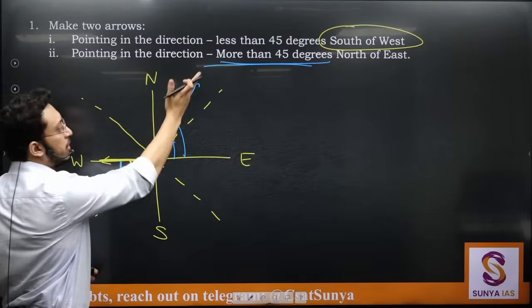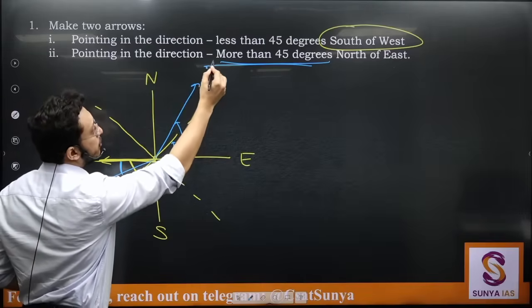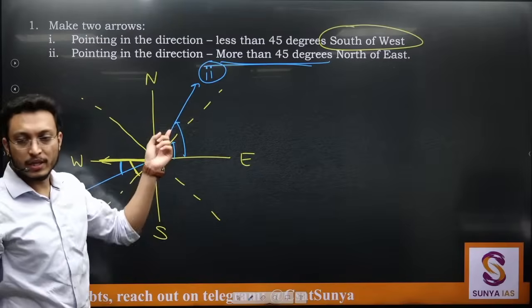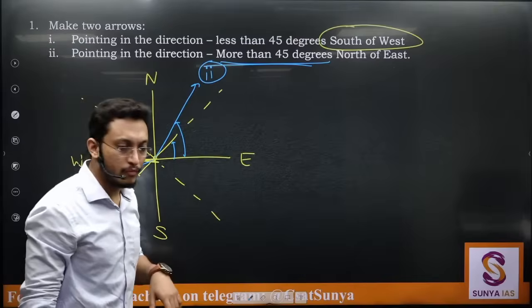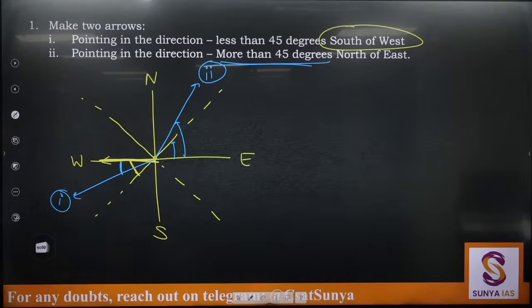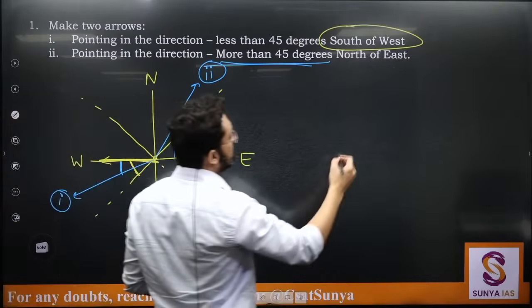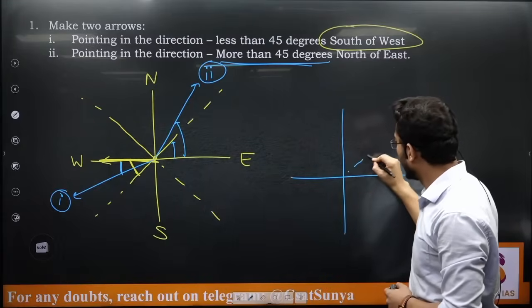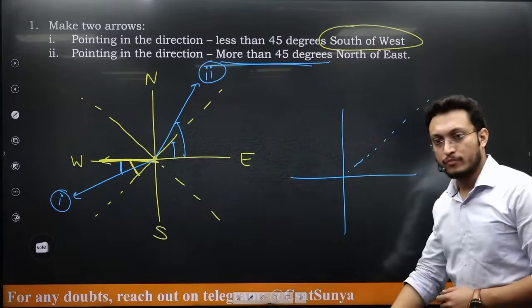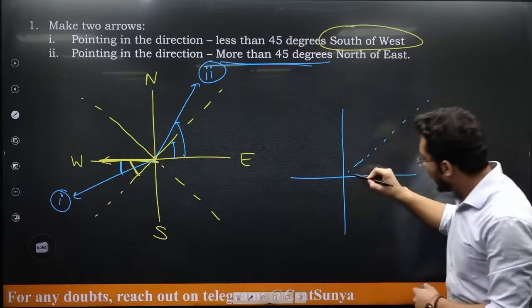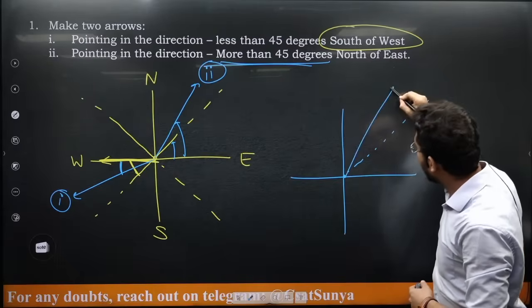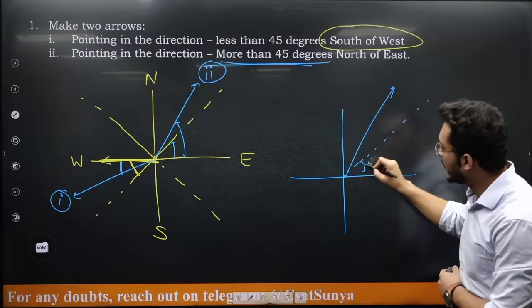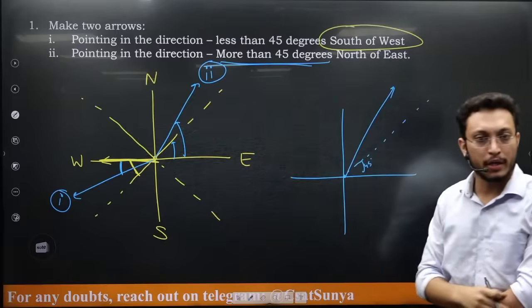So this is where my second arrow should lie. This is your second question, right? This is the first question. This is where my second arrow should lie. Just a general question. Let's say the arrow is like this. This is 45 degrees. The angle is greater than 45 degrees. So similar to the second case.